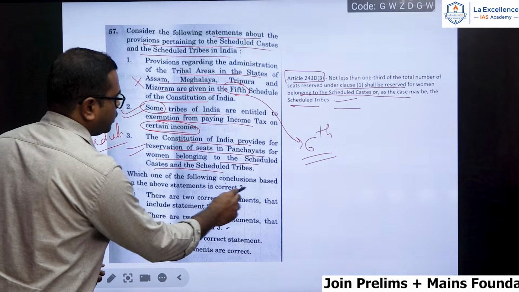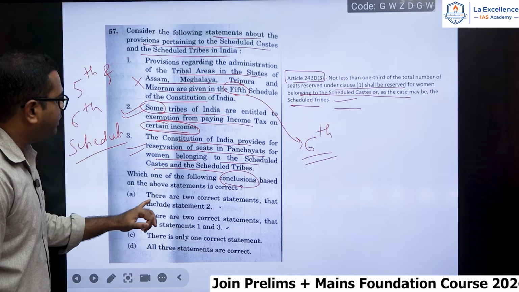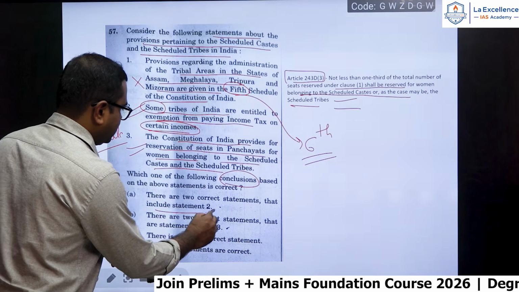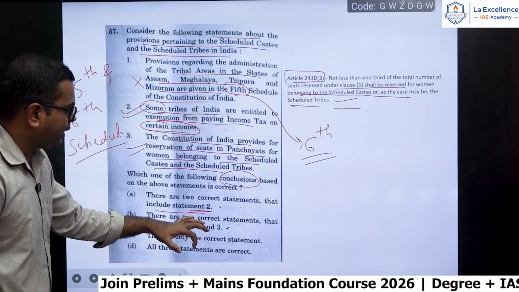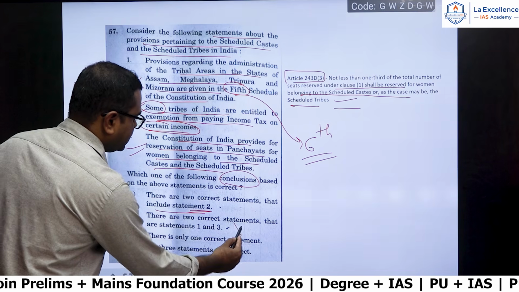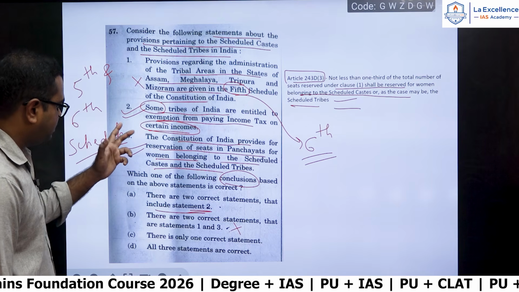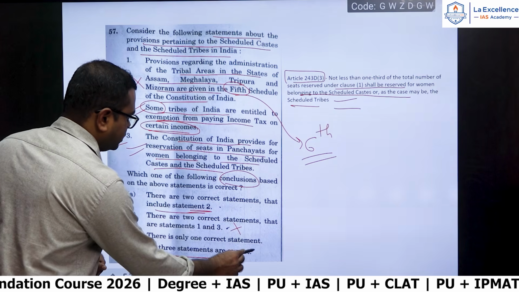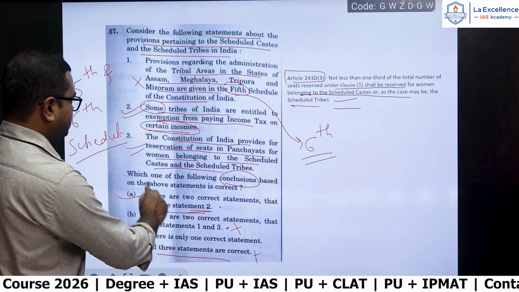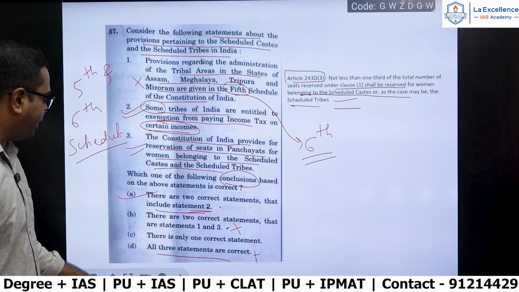Now which one of the following conclusions can be drawn? There are 2 correct statements, that includes statement 2. Yes, this is the correct one. There are 2 correct statements, that are statement 1 and 3. So as we have seen, 1 is incorrect. There is only one correct statement. We have seen there are 2 actually. All 3 are correct. This is wrong. So there are 2 correct statements, that includes statement 2 will be the correct one, that is option A.